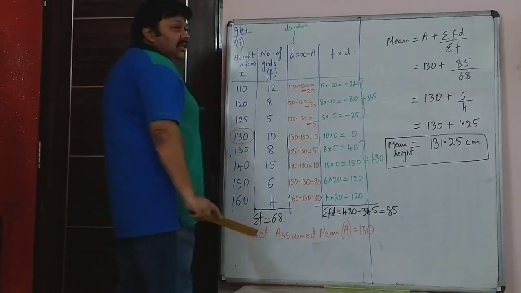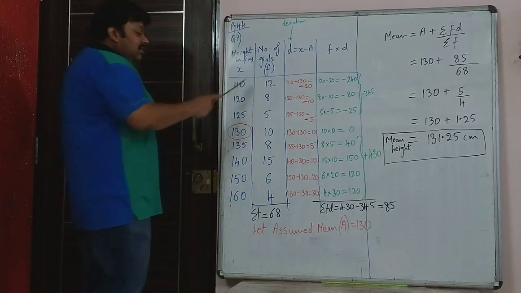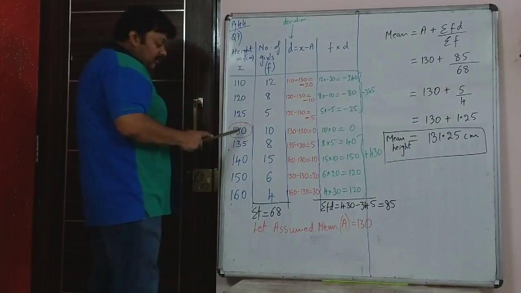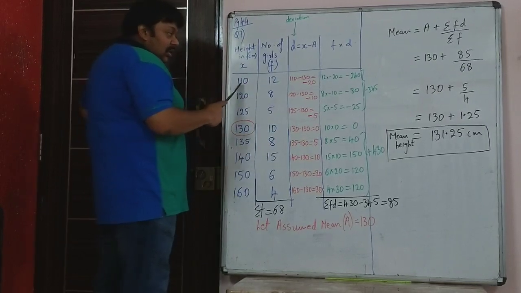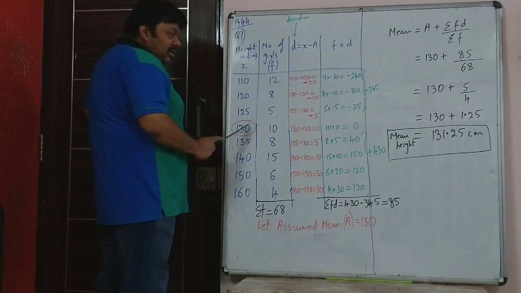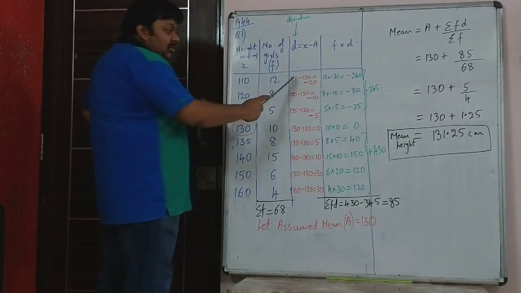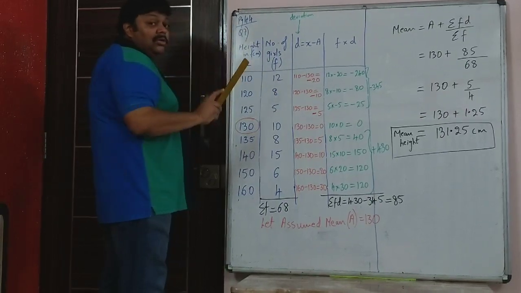Now why is that important? Because the next step is deviation, that is x minus a. X is this value, different values for different data. So 110 is x, minus a, which is standard for all, 130. So 110 minus 130 is minus 20. Minus is important.